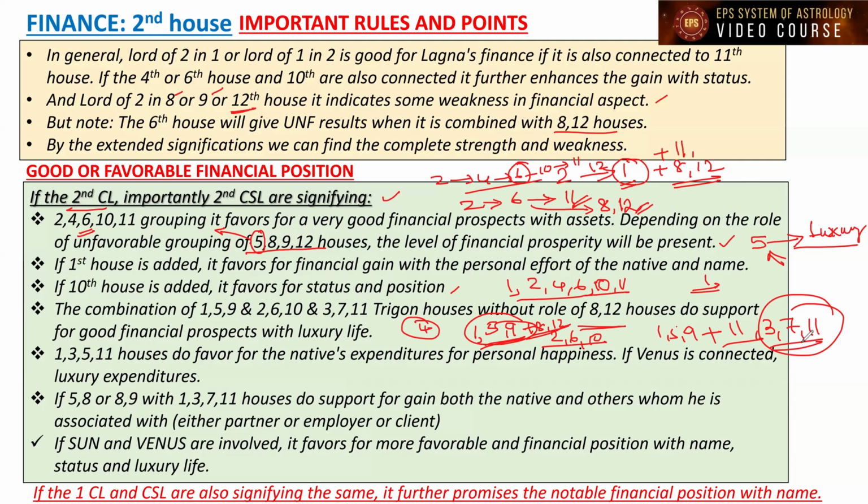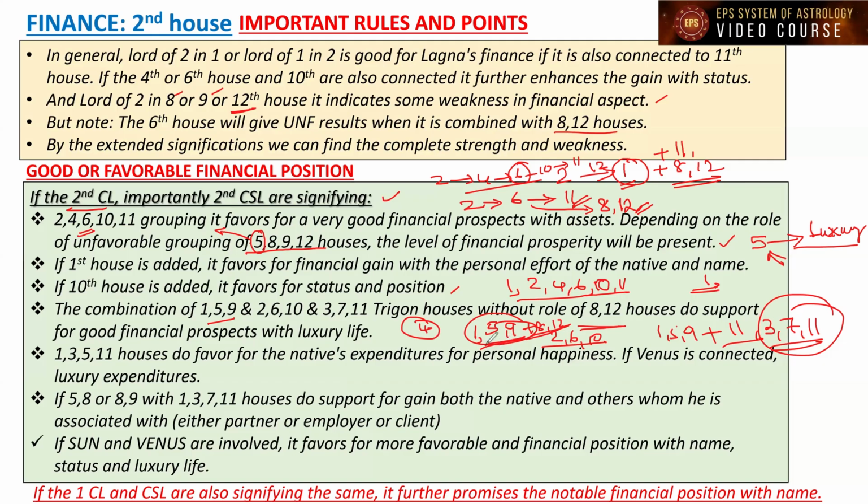It is talking about the professional prospects also, and it is supportive of personal life also. It is supportive for everything. 3, 7, 11. So if the 159 houses are connected to these houses, and all these trigons are indicated by a planet in its rulers, in the planet level, star level, sub level, all are present.